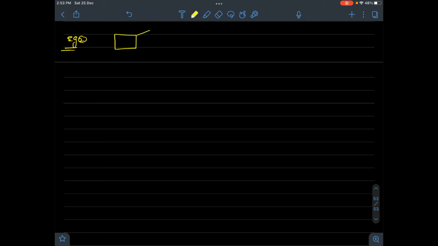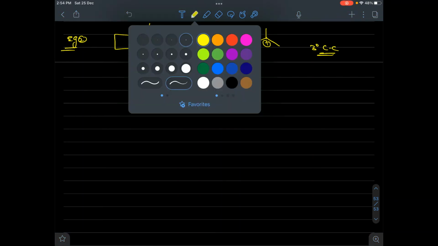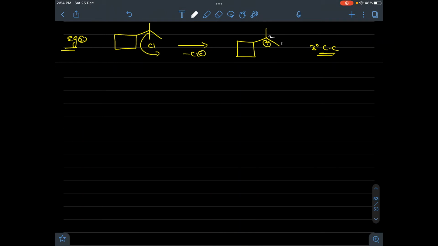Consider this species. It first loses the halogen and forms a reaction intermediate, that is a tertiary carbocation having a bond angle of 90 degrees. Now this species with a bond angle of 90 degrees undergoes ring expansion. Okay.